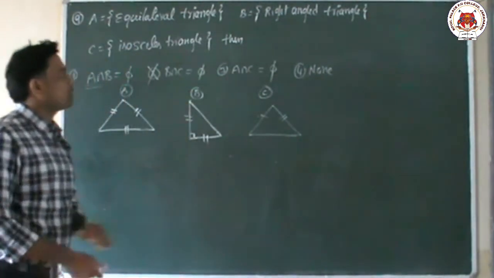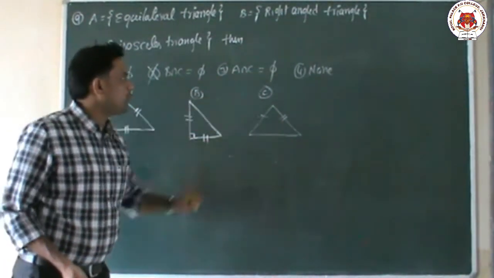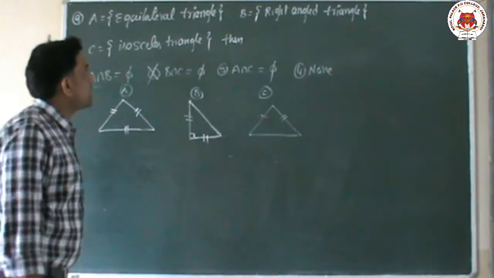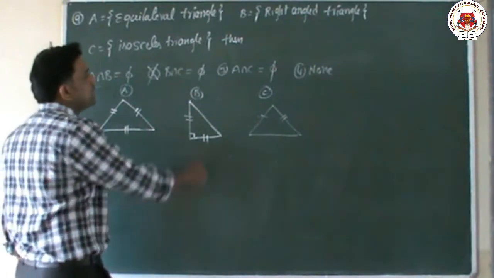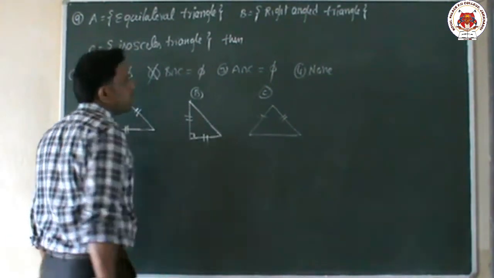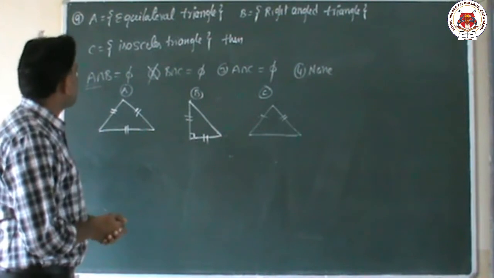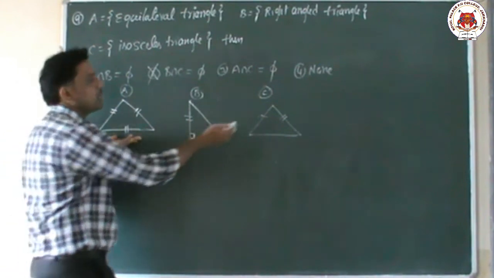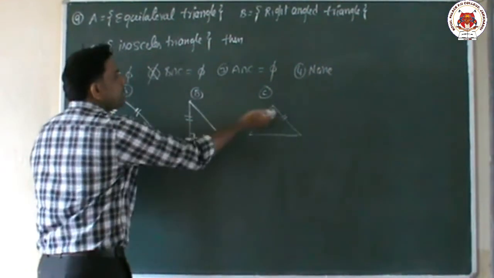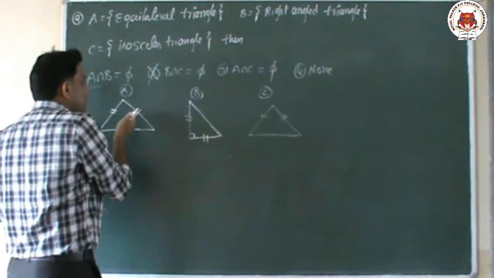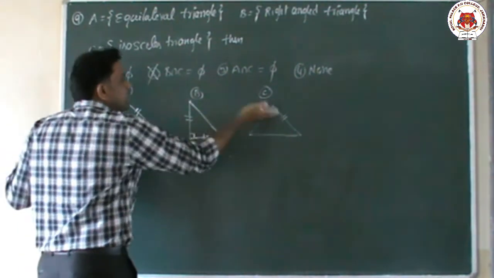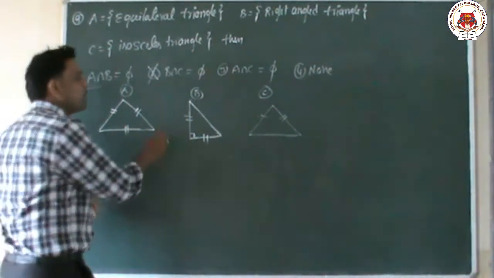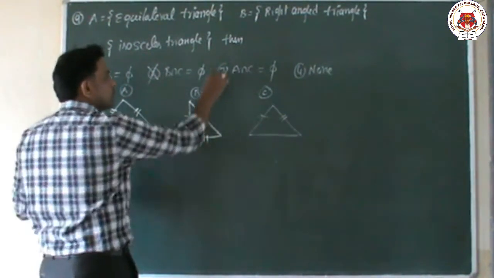Now we will go to the third option: A intersection C equal to null set. A is the equilateral triangle, C is the isosceles triangle. He is saying that A and C have nothing in common. But if you observe, my dear children, equilateral means three sides equal and isosceles means two sides equal. What is the common here? Two sides are equal here, and here also two sides are equal, so compulsorily there is a common between these two. So this is also incorrect.